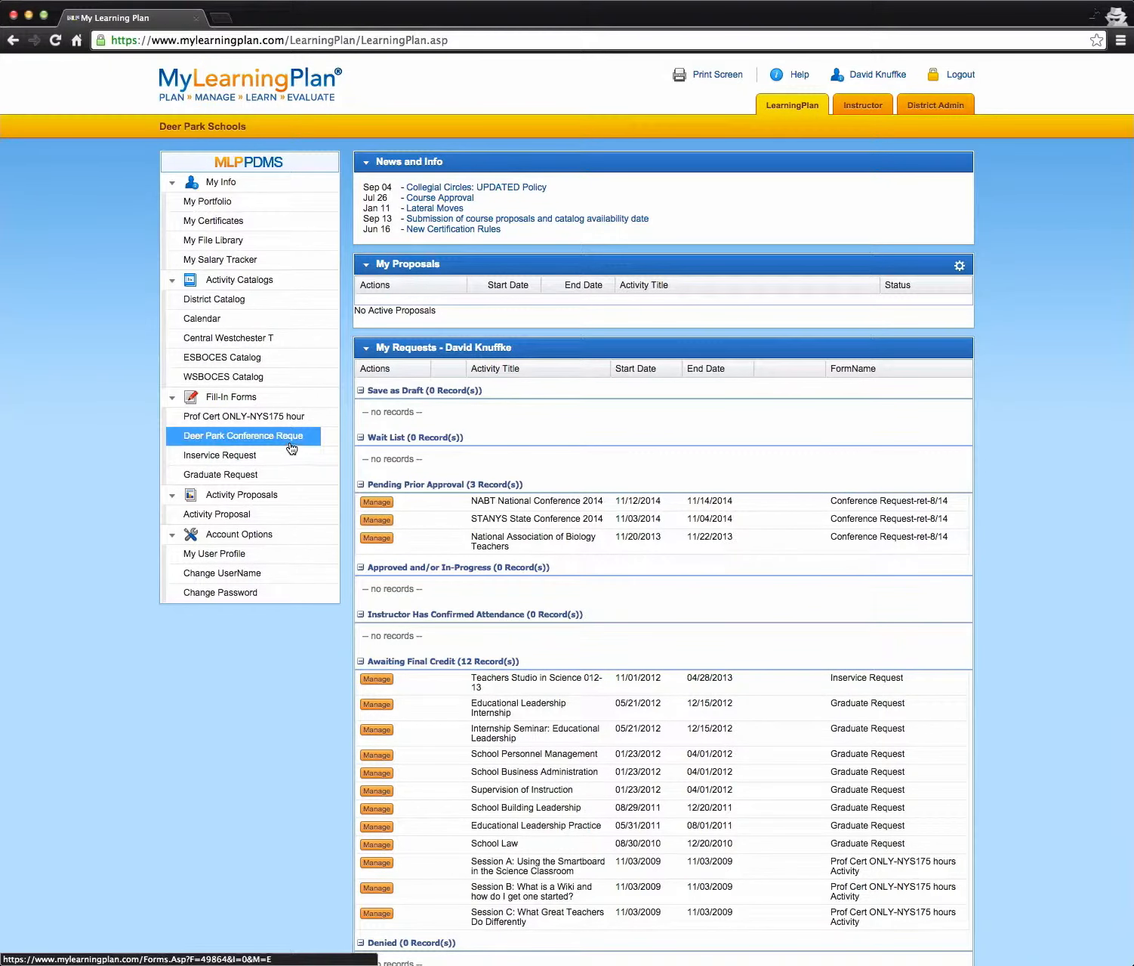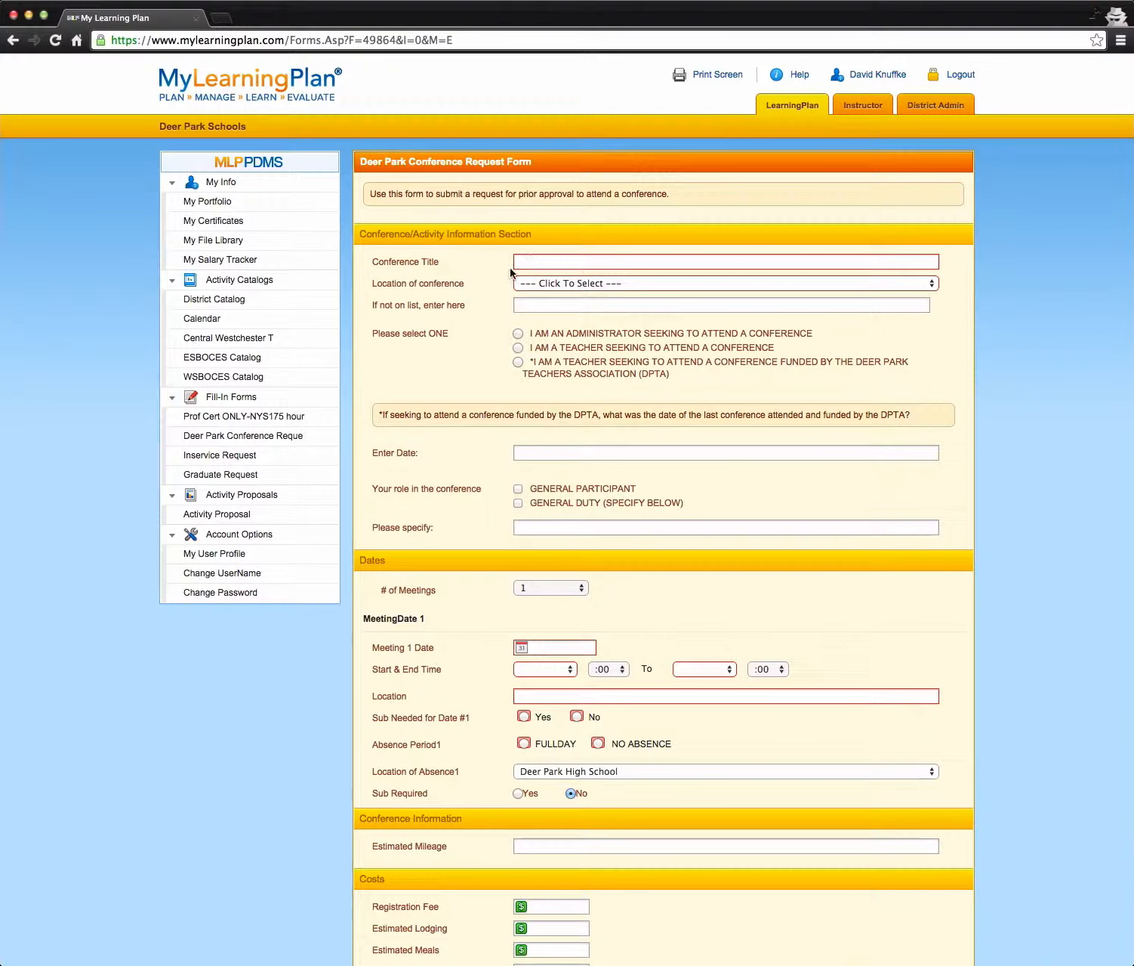So, if you want to attend a conference through the DPTA, you're going to sign into My Learning Plan, and you're going to go down to where it says Deer Park Conference Request. It's right down here. You're going to click on that, and this is going to bring up the new conference request form. You're going to fill in all the fields, so you're going to give it a title and a location.